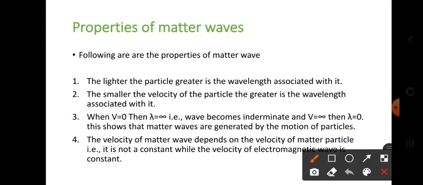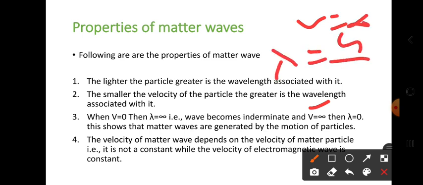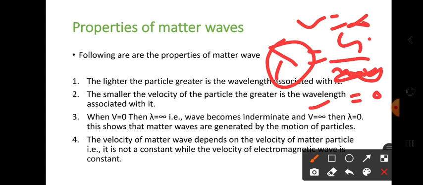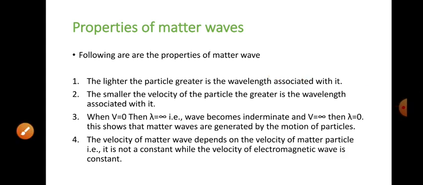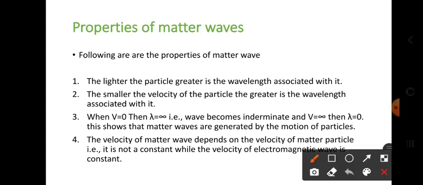And in the third point again, see, if the velocity is infinity, suppose the particle is traveling with infinite velocity, then lambda is equal to h by mv. In the place of v, substitute infinity. Something by infinity is always 0. So when velocity reaches infinity, the wavelength reaches 0. So no wavelength will occur for those particles.